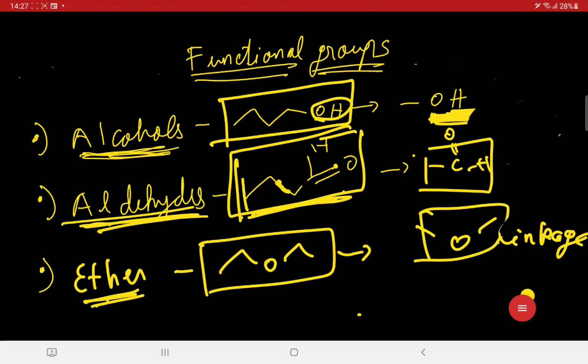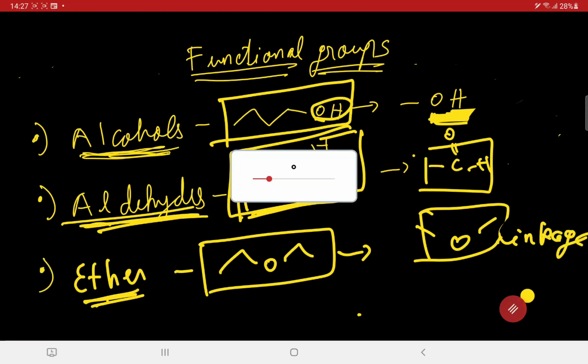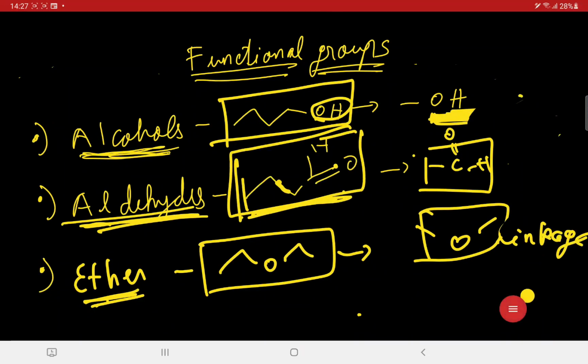Now we come to three different kinds of functional groups that we'll deal with. First, it's alcohol. It should have an OH group at any of the carbon positions. Like this is a 1 degree alcohol, it is attached to a 1 degree carbon. We will learn all of this in the upcoming lectures or in this lecture only.